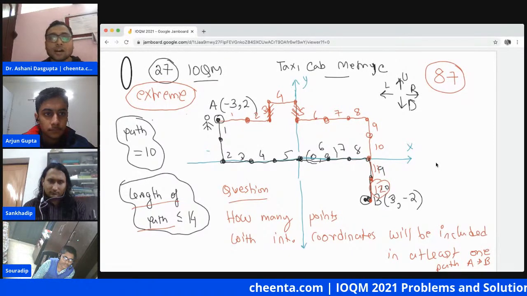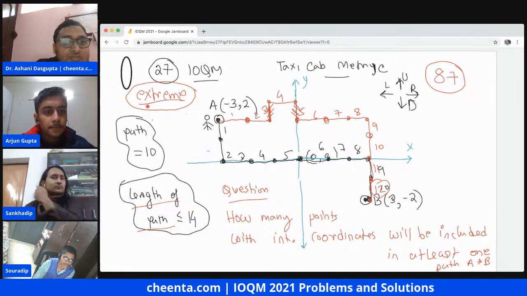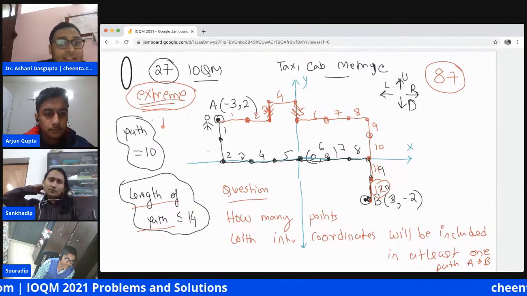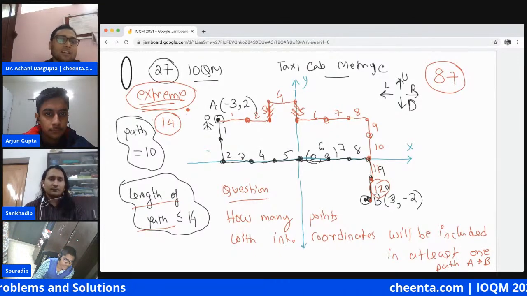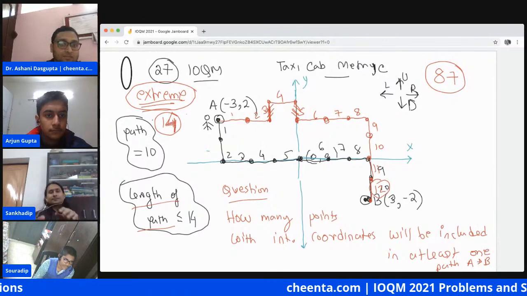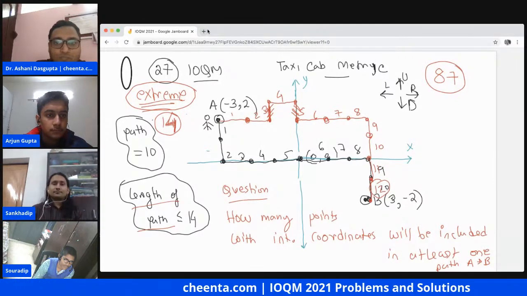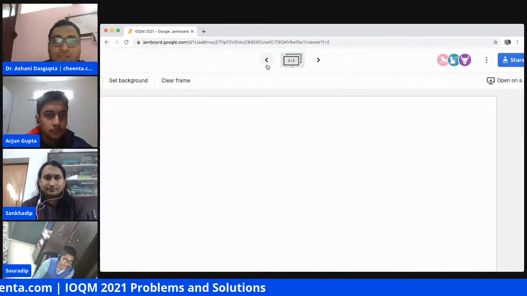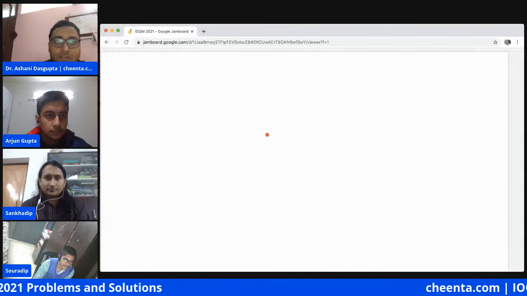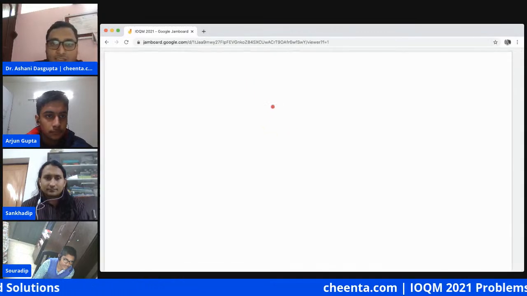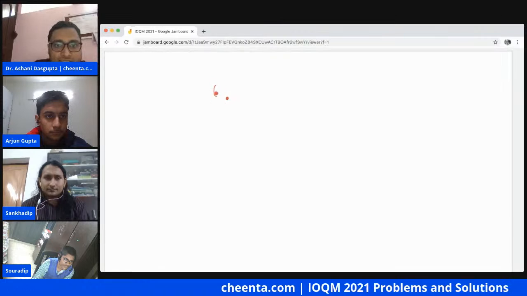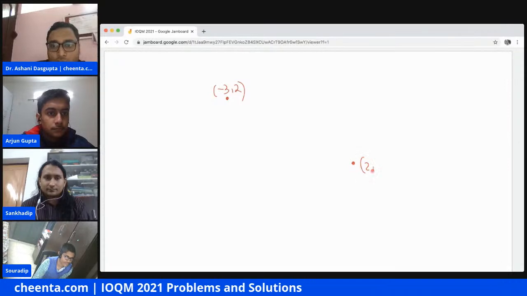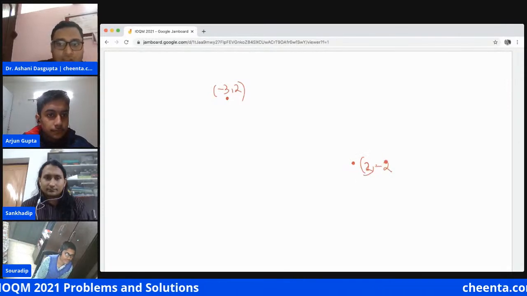All right. So we will look at the extreme cases. That is, when can we achieve the length of 14? I'll go to a new slide and show you how we can achieve the length of 14 so that we all understand this. This is the point negative 3, 2, and this is the point 2, negative 2.